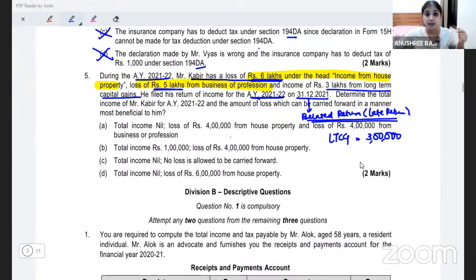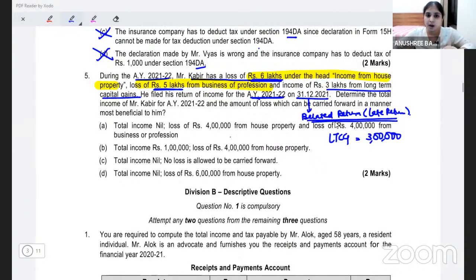What are they? Number 1, loss from house property. Even though you filed the return late, you can still carry forward the loss. Number 2, unabsorbed depreciation. Even though you filed the return late, you can still carry it forward, right? So whenever you file a belated return, it does impact your set off and carry forward of losses. Set off you can do, carry forward alone problem. Okay, so he has filed the return late and he has two losses.